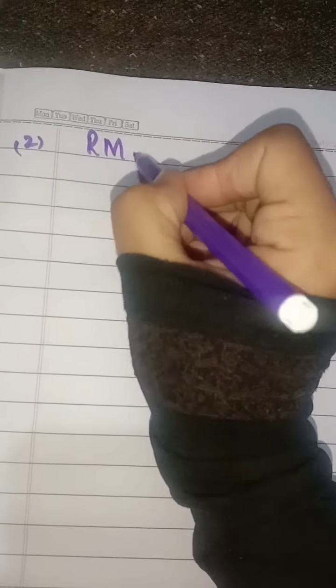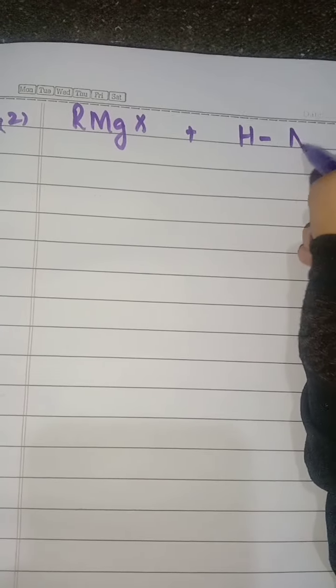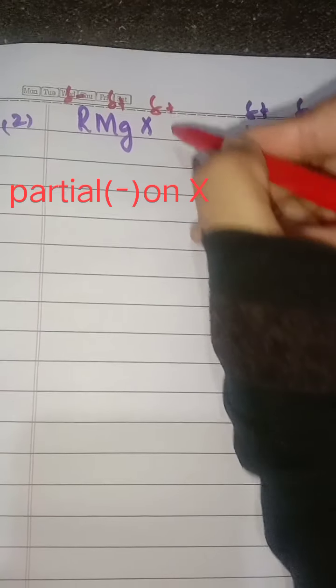Now its reaction with ammonia. Here are partial positive and partial negative charges.